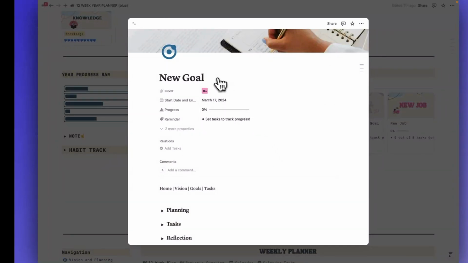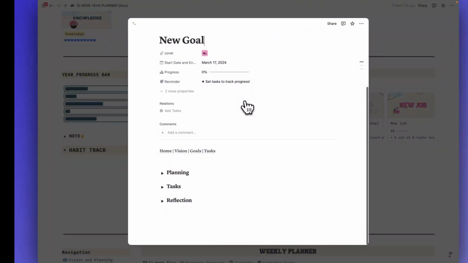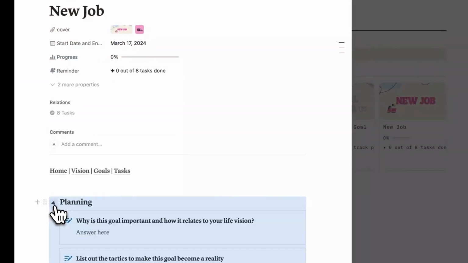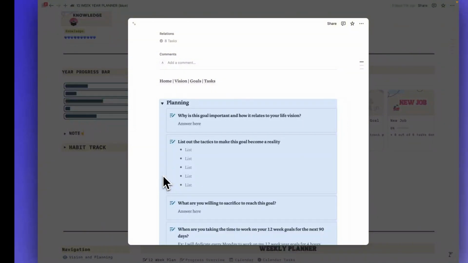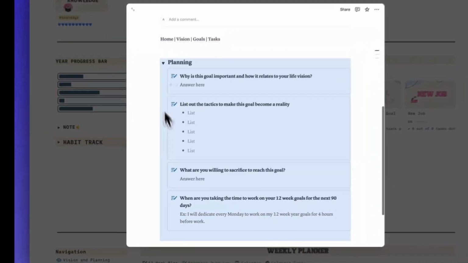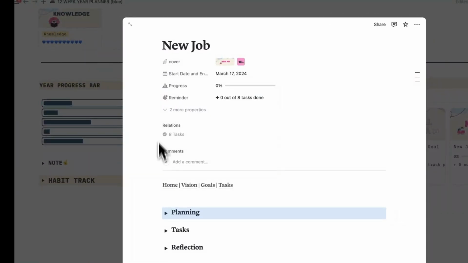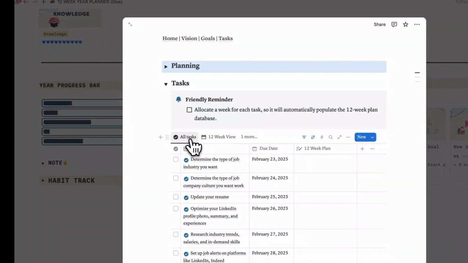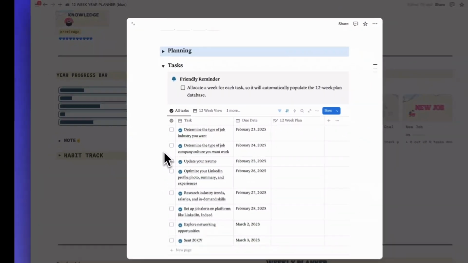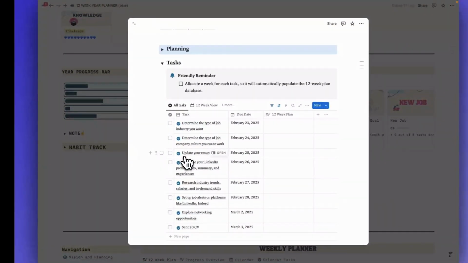And now you can add the name of your goal, start and end date. Every goal template has 3 sections: planning, tasks, and reflection. Inside the planning section, you are always going to have these questions. The next section is tasks. So here you need to add all the tasks which you need to finish if you want to achieve your goals.